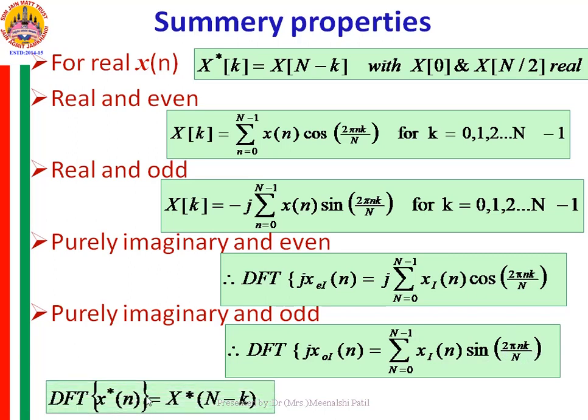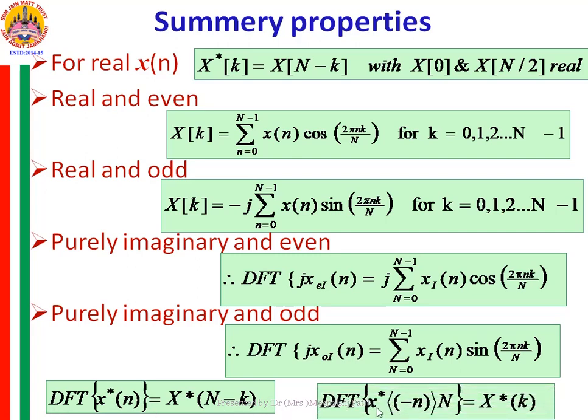DFT of conjugate of x of n is equal to conjugate of x of N minus k. This is if the sequence is complex x of n. Similarly, if the sequence is complex, at that time the DFT of conjugate of x of minus n over modulo N is equal to conjugate of x of k.